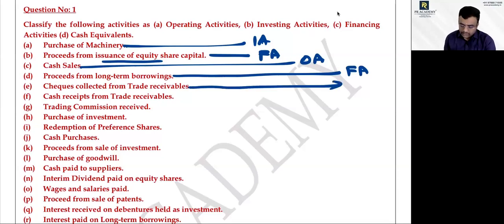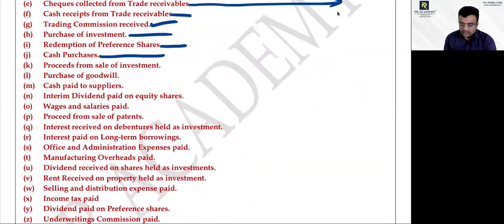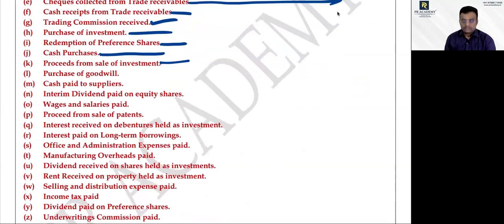Cash receipt from trade receivable. Operating activity. Trading commission received. Operating activity. Purchase of investment. Investment activity. Redemption of preference shares. Financing activity. Cash purchase. Operating activity. Sale of investment. Investment activity.